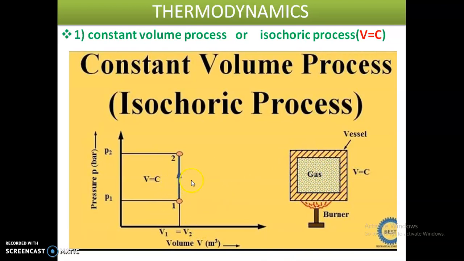This is a PV diagram of the constant volume process. What happens in the constant volume process? When we heat the gas at constant volume, the temperature will increase. See here, there is no change in volume. Change in volume is 0. There is no change in volume, which means we are taking a fixed volume.